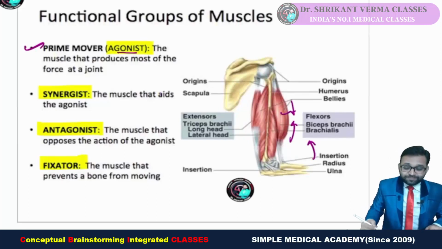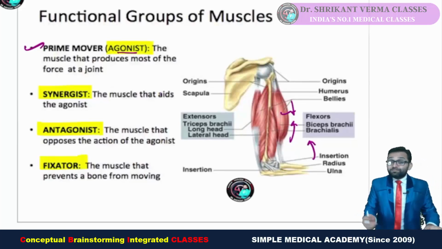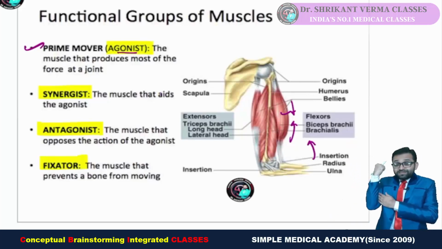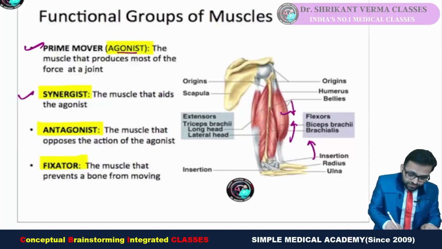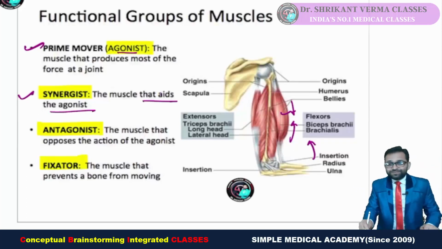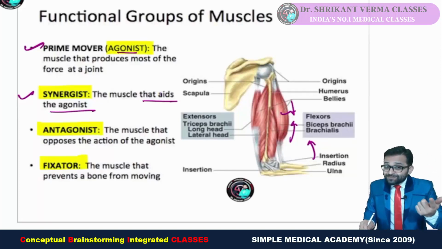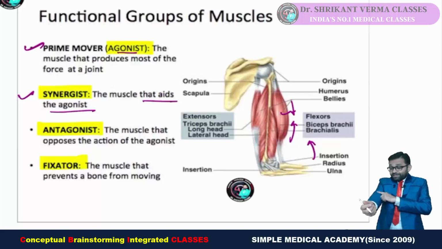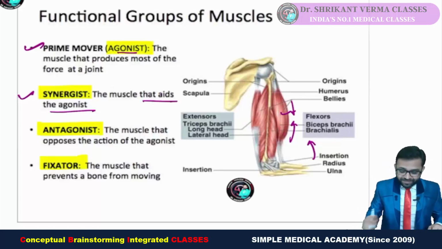This is our biceps. Now try to understand the muscle which will help this muscle. The muscle which is helping in the flexion is the synergist. So the synergist is aiding the agonist. Brachialis is synergist to the biceps, and biceps is synergist to the brachialis. Also there is one muscle, brachioradialis, brachium to the radius. They will help in flexion. So these are synergists.